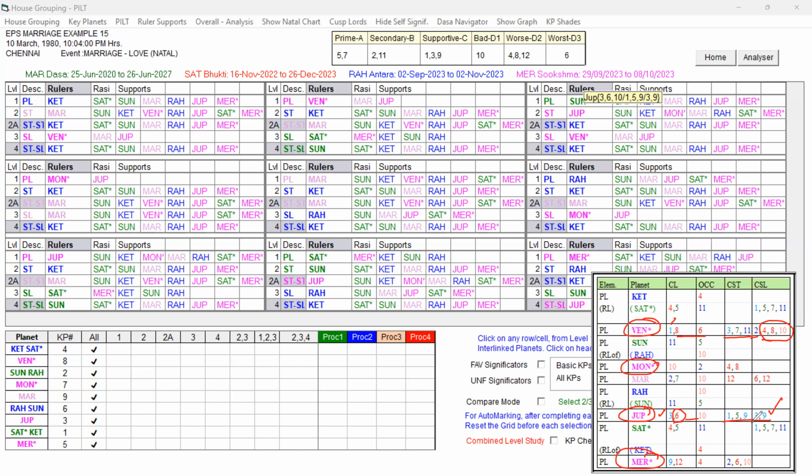So Jupiter also has mixed signification, but compared to Venus, Jupiter being the sixth lord, we need to be careful. If the star lord planet has supportive houses to the sixth house, either the fourth, eighth or 12th house, in the CL of the star lord of Jupiter, then that Jupiter will form an unfavorable grouping. We have to keep that in mind. So Venus and Jupiter, fortunately Venus is a free planet, so its role is limited.